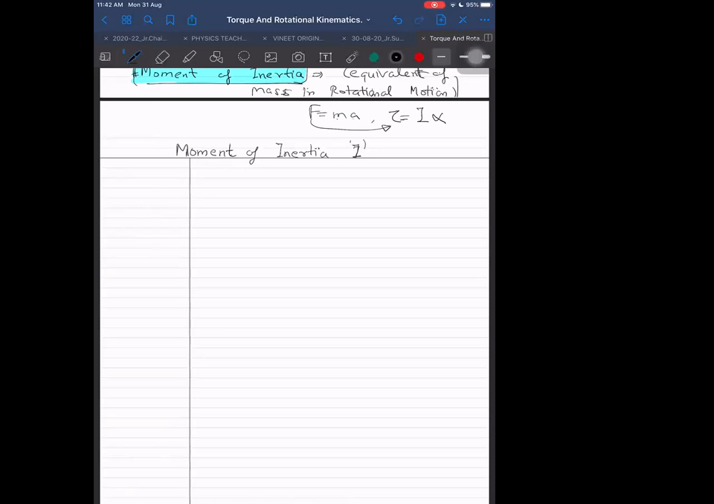So now let us start deriving the formula. From very basics, I will start first. I will start with a very simple particle only.